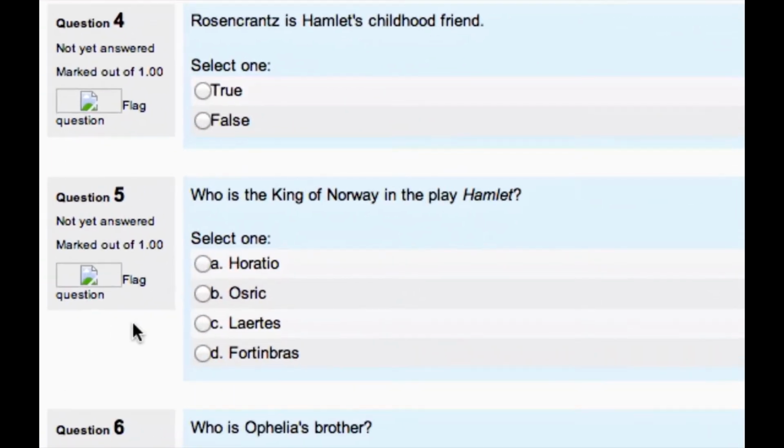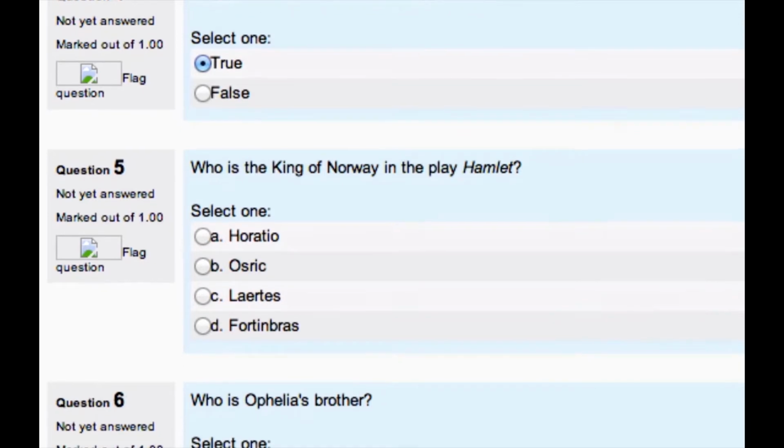This is a true or false question. Pretty standard, pretty straightforward. Read the statement, Rosencrantz is Hamlet's childhood friend, and then select whether that's true or false using the radio buttons. Boom, that's true. All right, fifth question.